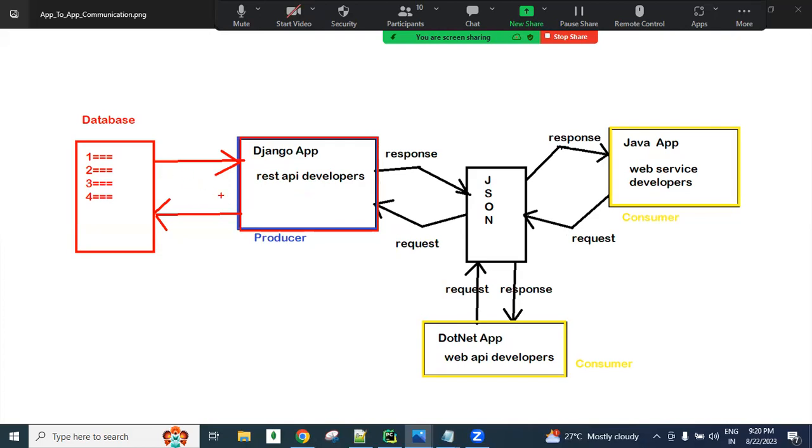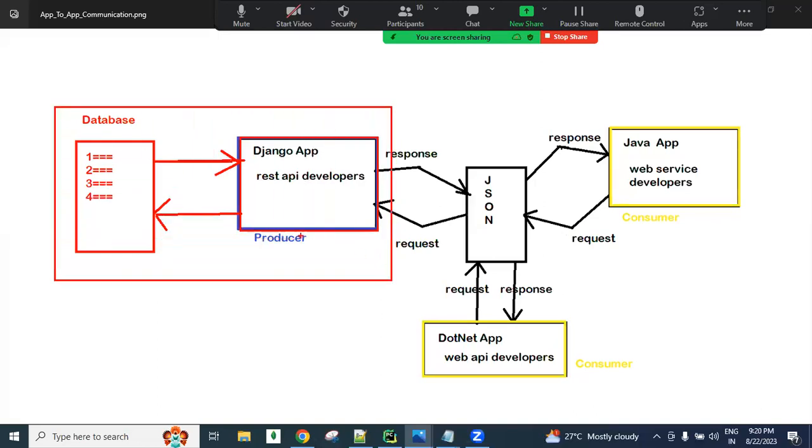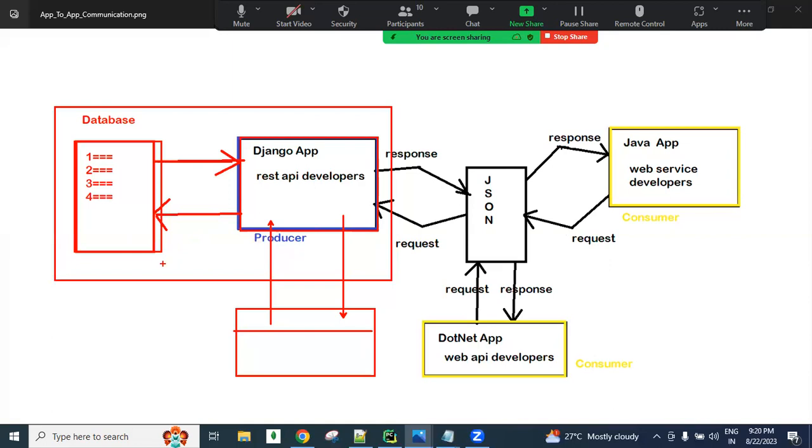So simply using the Django application, we can interact with the database and do CRUD operations: creating, updating, reading, deleting, those kinds of operations, and we can get the response back also, guys. So when we are working with the Django project, we are doing this. From the browser, we are sending the request and getting the response, guys. Using Django, we are interacting with the database and performing CRUD operations. This is what we did in the Django framework.